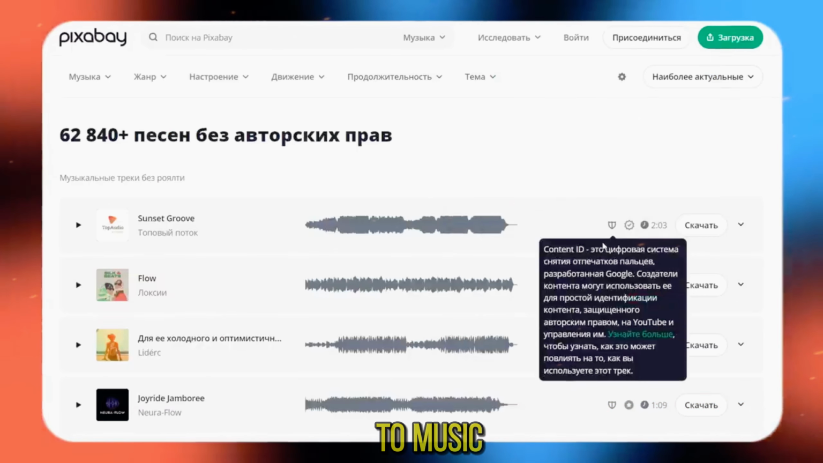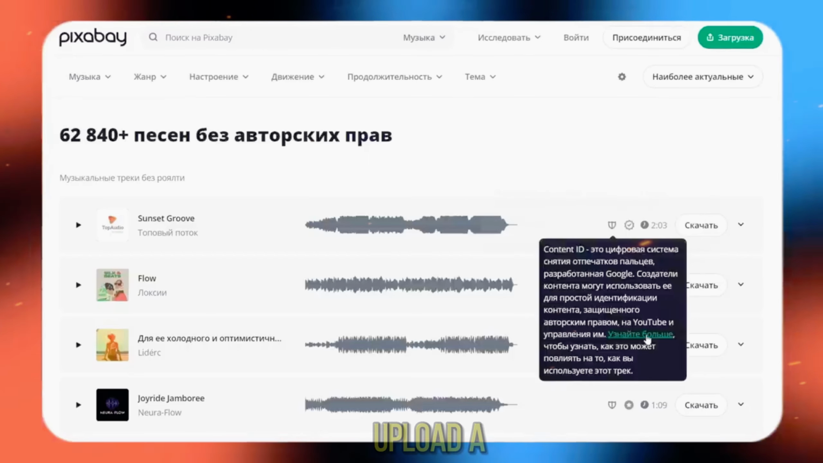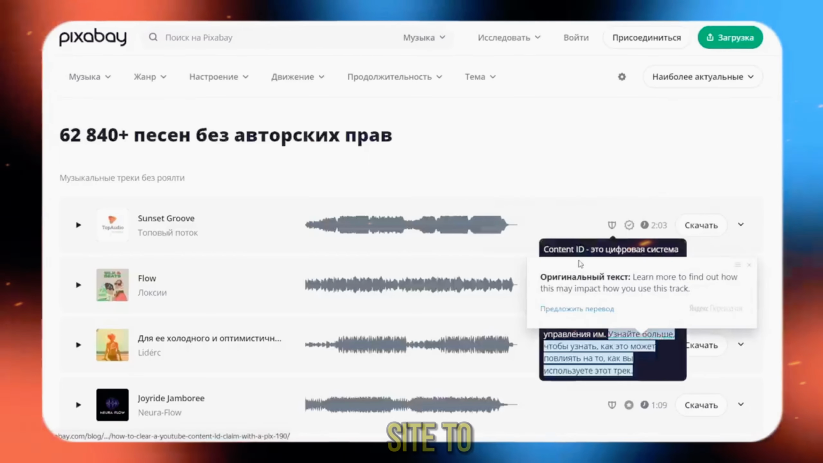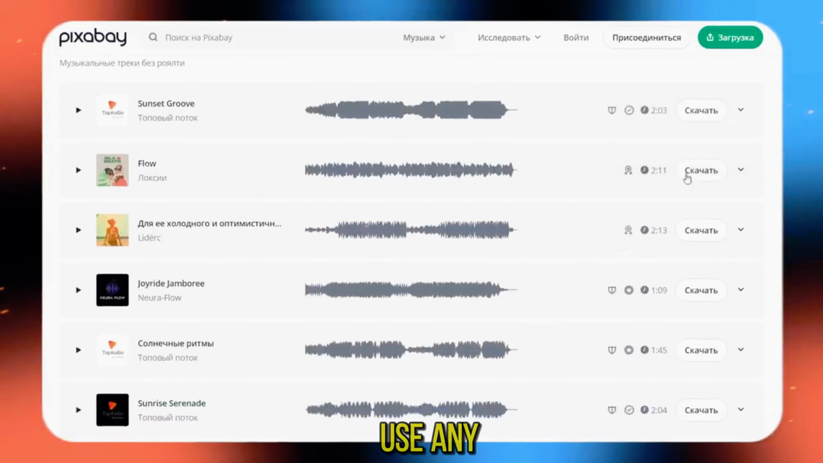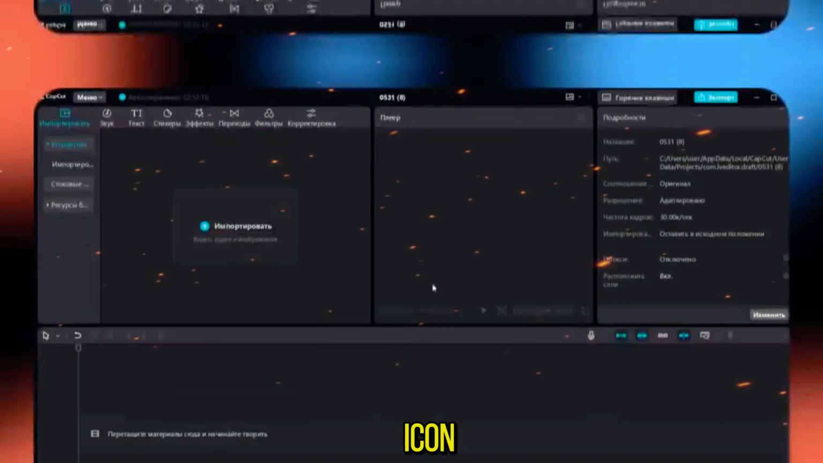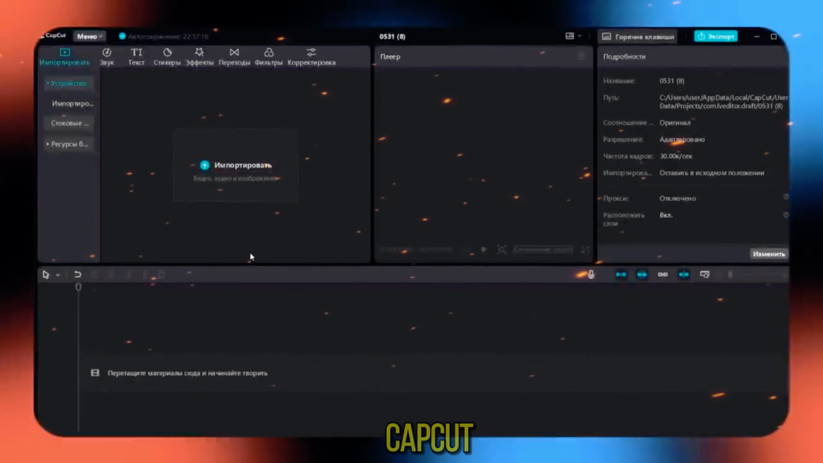Pay attention to music with a Content ID icon. To use it, you will need to upload a license from the Pixabay site to your Creative Studio. Read more about this, or just use any other music without this icon. The last step left, edit our video in the free program CapCut.